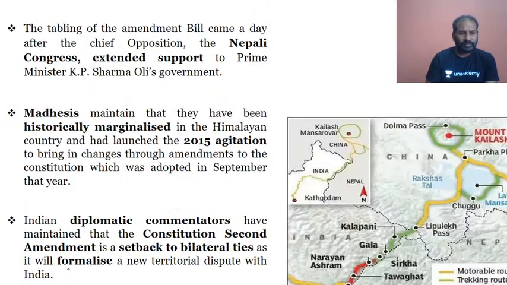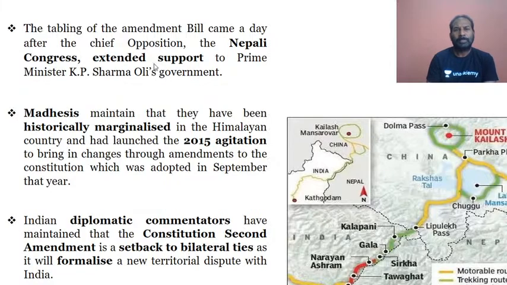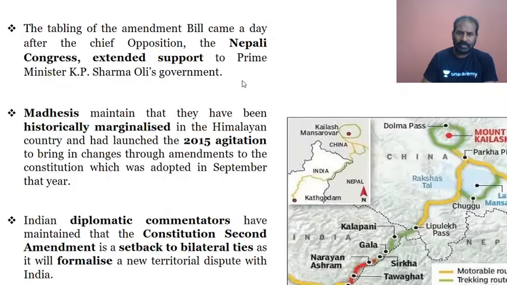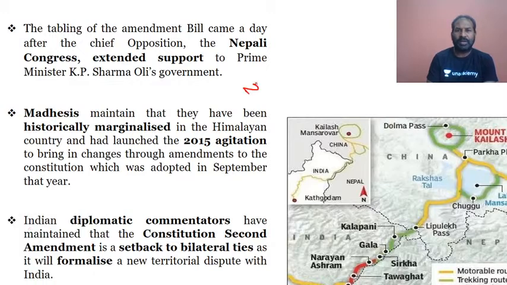What is important here is that the government now in Nepal is the NCP, Nepal Communist Party. The head of it, the Prime Minister, is KP Sharma Oli.